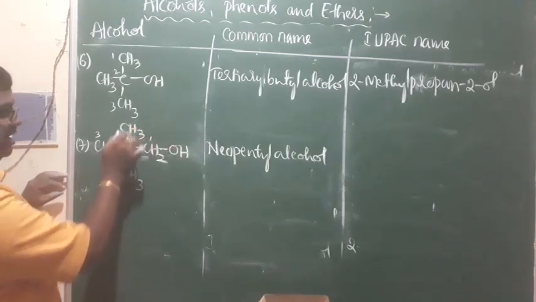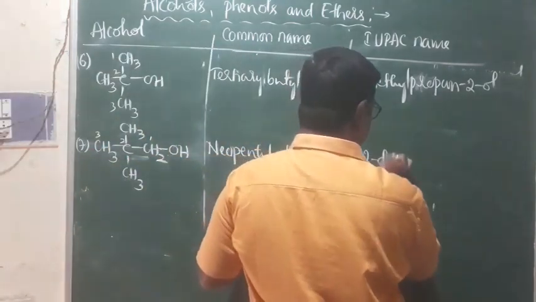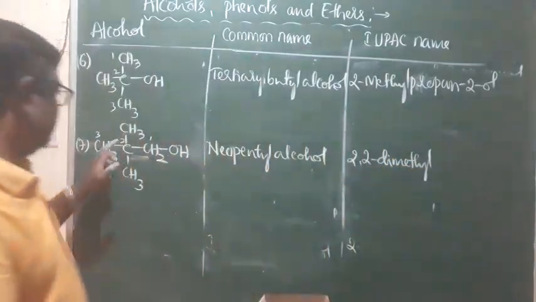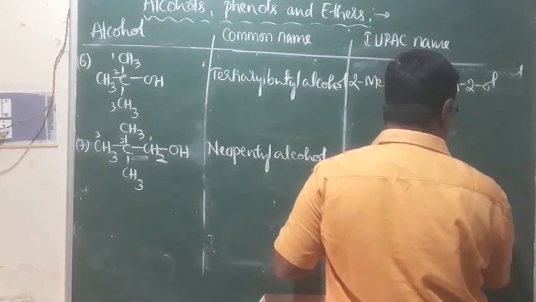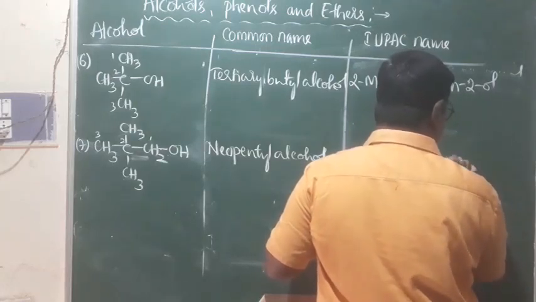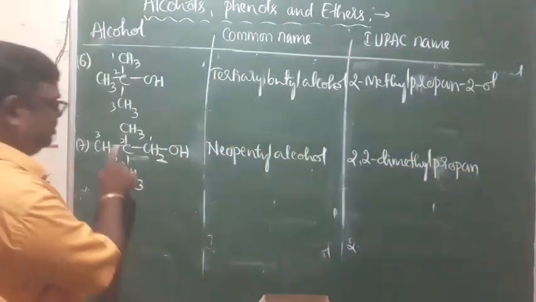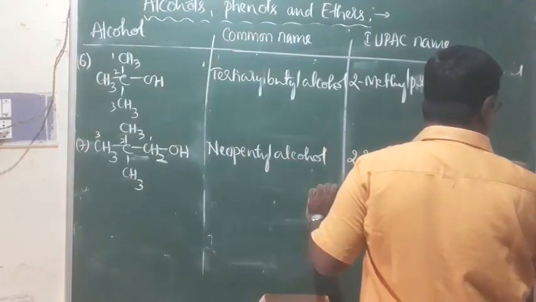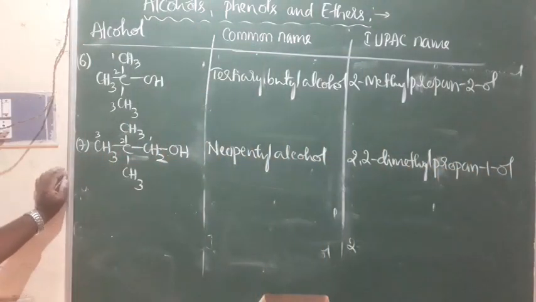Second position only, 2 methyl groups here. Therefore, it is 2,2 dimethyl. This is the prefix first. 2,2 dimethyl, and the root word is propane, 3 carbon atoms in the parent chain. 2,2 dimethyl propane, and we have the OH group attached to the first carbon atom, that is 1-ol. Yes, it is neopentyl alcohol.